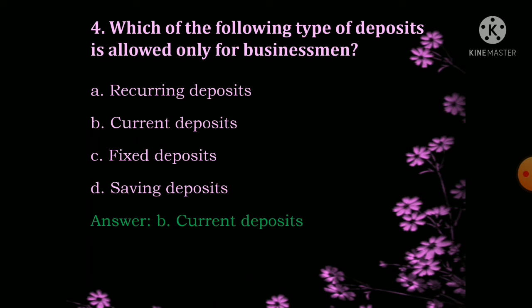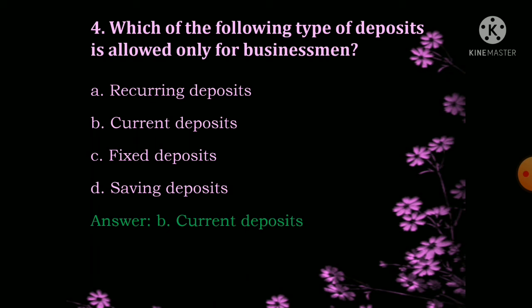Here the option A, recurring deposits, is for every savings account holder as well as for the fixed deposit holders. Those who have a regular income, that is monthly income, can open a recurring deposit, whereas a current deposit is only meant for the business people, the current account holders, so they can open the current deposit account.